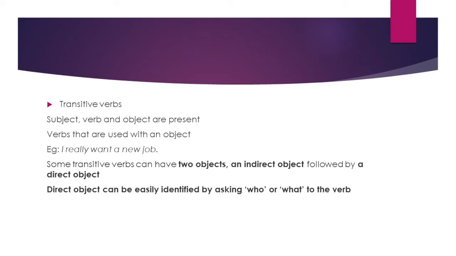So, a new job is a direct object. So, remember, some transitive verbs can have two objects, one direct object and an indirect object. We can identify the direct object of a transitive sentence by asking the question who or what to the verb. I really want what? A new job. So, a new job is the direct object.